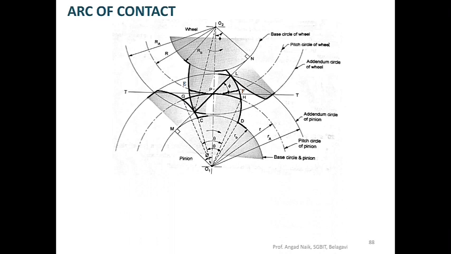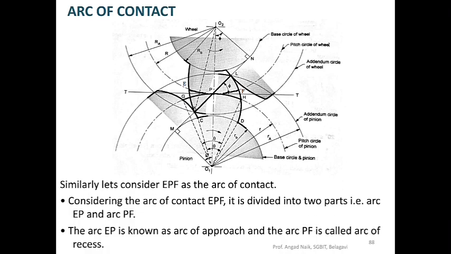Now we have drawn one more arc, EPF, on the wheel. Similarly, let's consider EPF as the arc of contact. See, this is E, P and F. Considering the arc of contact EPF, it is divided into two parts, that is arc EP and arc PF.